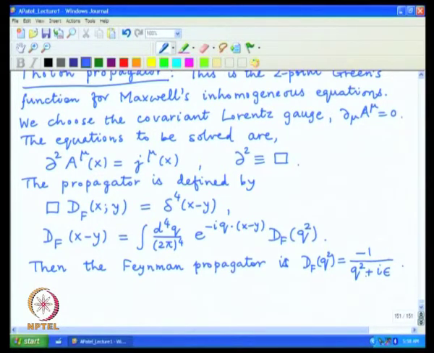This expression clearly shows that the propagator is a function of q square on one hand, and the i epsilon prescription ensures that the positive energy part will propagate forward in time, the negative energy part will propagate backward in time, which respects causality.